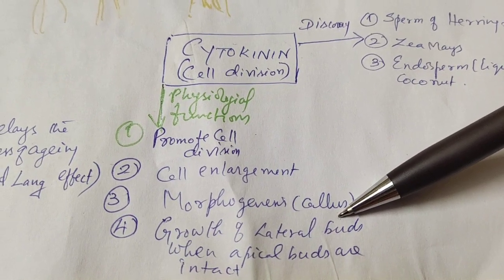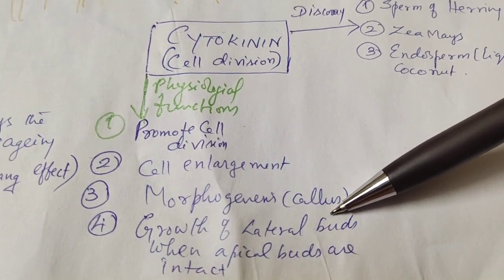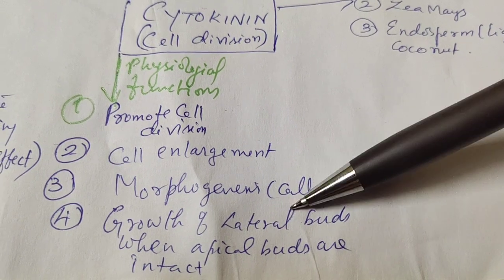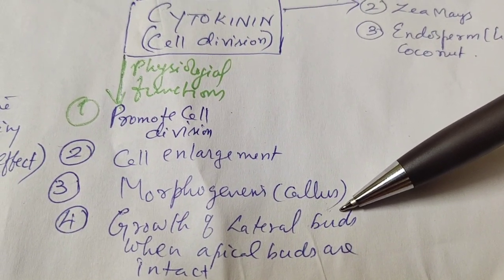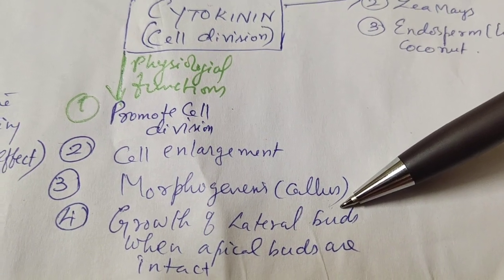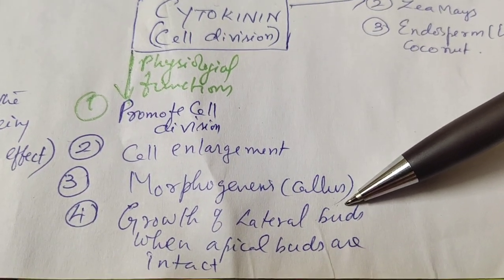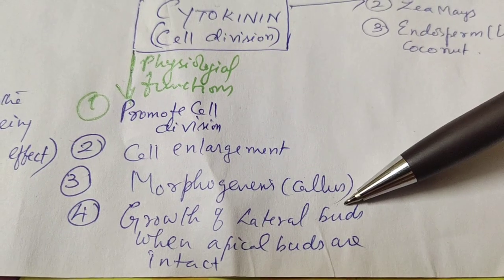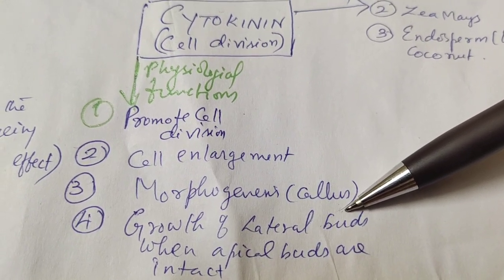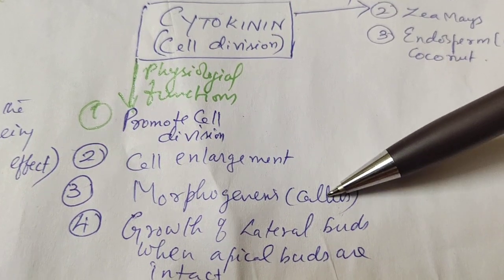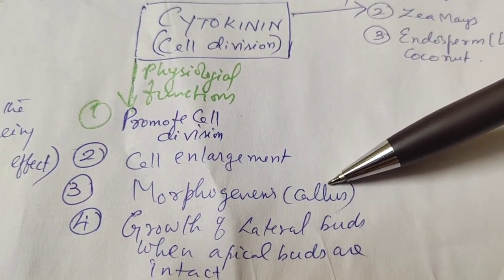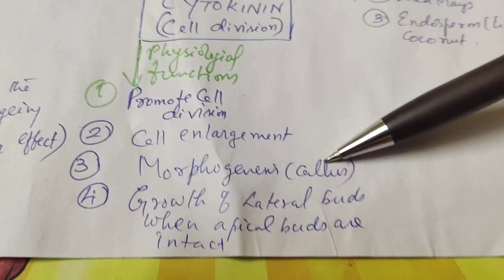undifferentiated cells. When you apply a little bit of cytokinin and auxin, the callus will undergo differentiation. The undifferentiated cells differentiate into root forming cells, shoot forming cells, leaf forming primordia, like that. So organogenesis is possible by the addition of cytokinin to a callus. This is what is called morphogenesis.